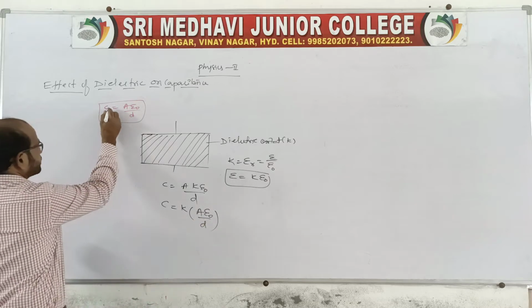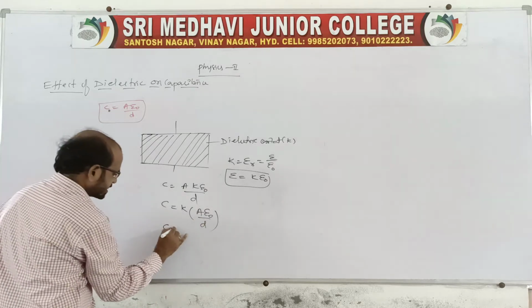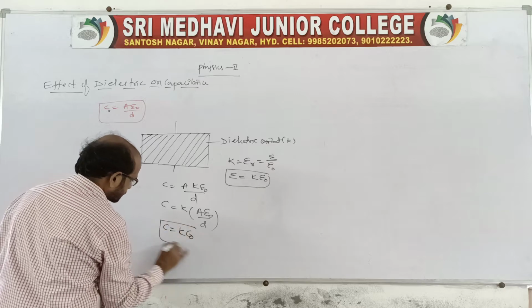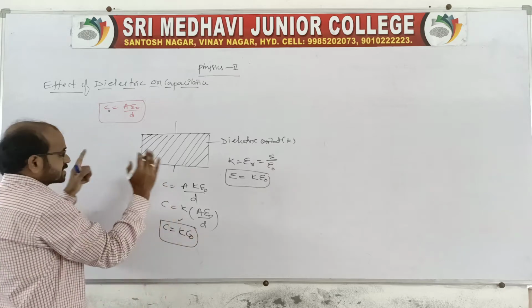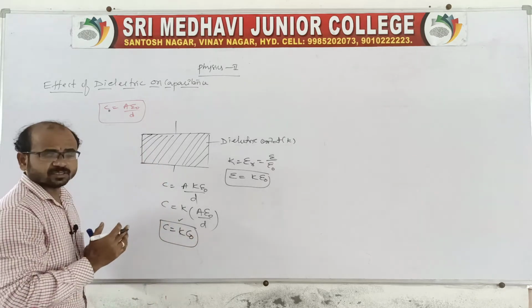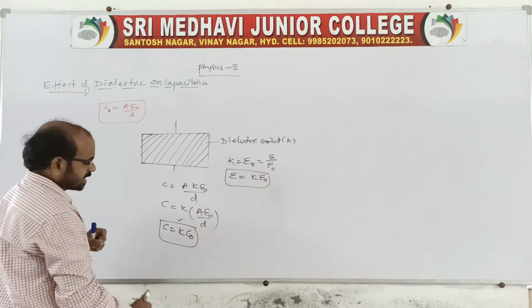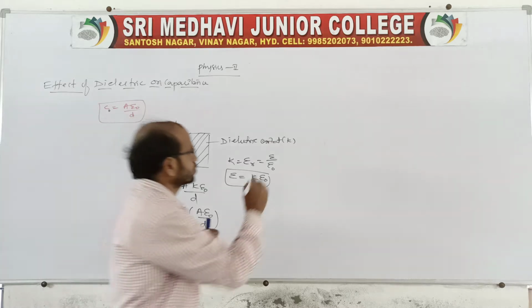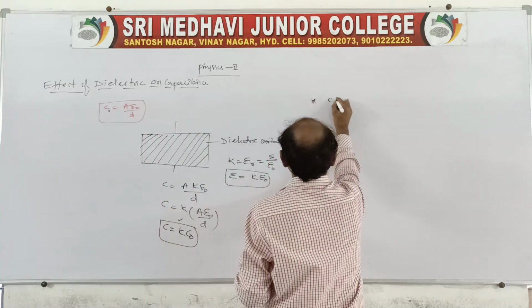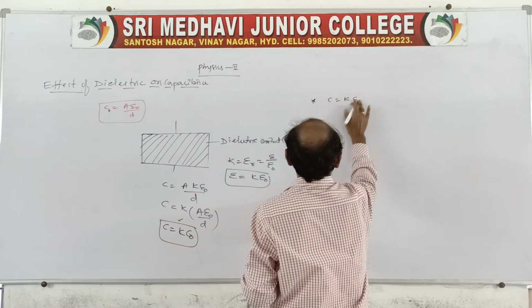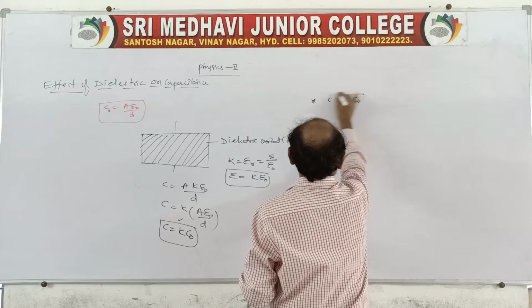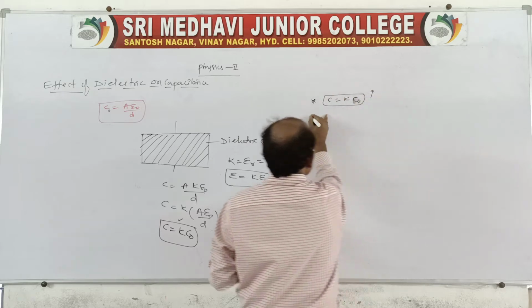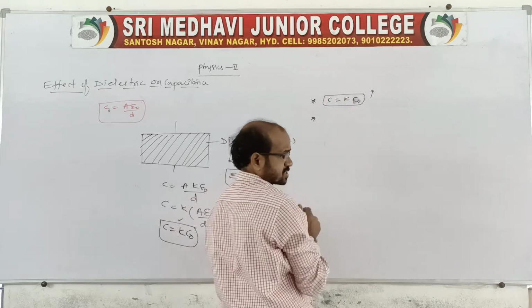So this is for air or free space, C is equal to K into C naught when the dielectric is completely filled without any gap. Therefore the capacitance increases. This is a very important point. When a dielectric is introduced, the capacitance increases by K times.